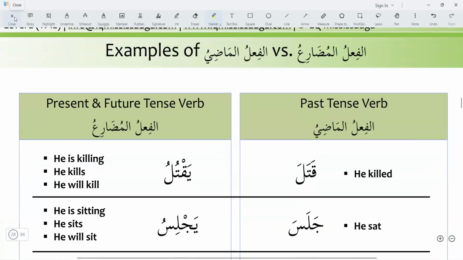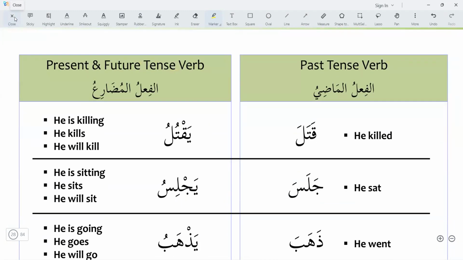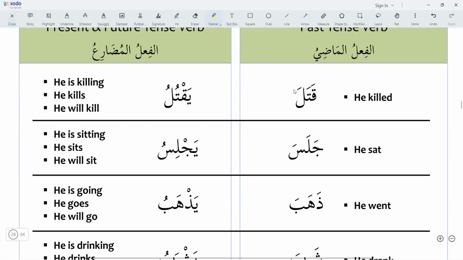Then here there are a few examples about the past and the future tense. Qatala, he killed. And yaqtulu, we will derive this one from qatala, from the fi'l madi. Yaqtulu, he is killing. Yaqtulu, he kills. Yaqtulu, he will kill.